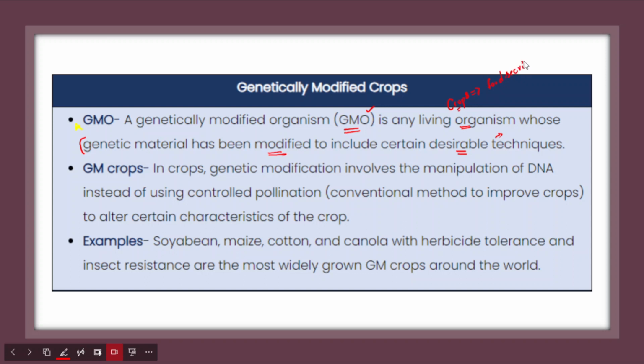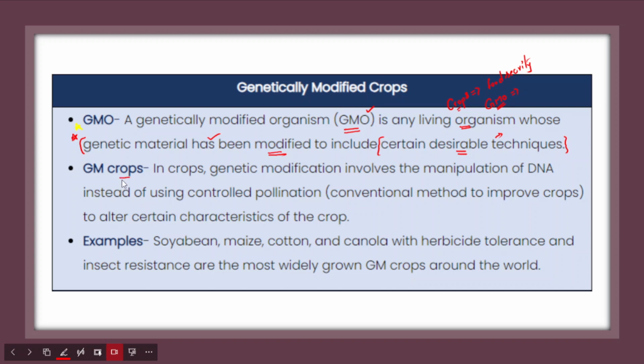Similarly, there are certain cattle varieties whose genetic structure is changed to ensure higher milk productivity. So a GMO is a living organism whose genetic material has been modified or changed to include certain desirable characteristics, right?